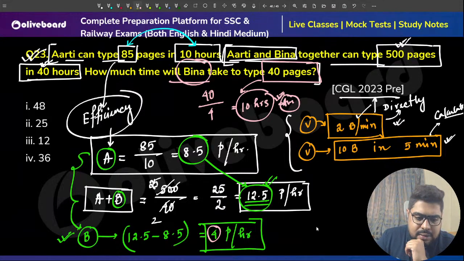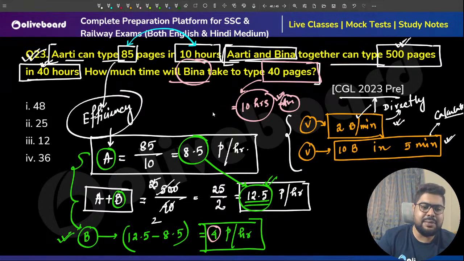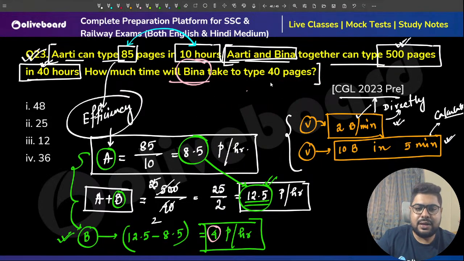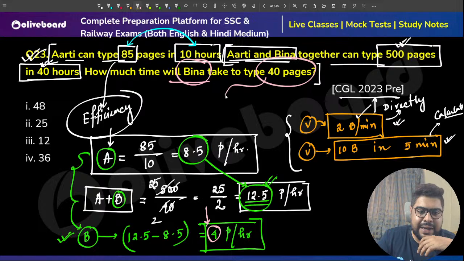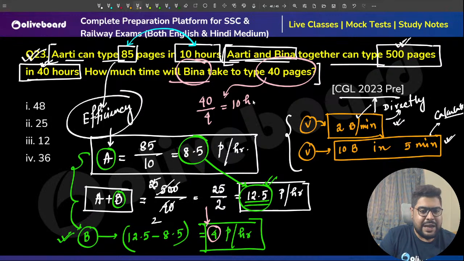Extremely sorry, one second. Like 4 pages an hour, 40 pages will take more time. But one second, 40 pages. Why am I getting this?